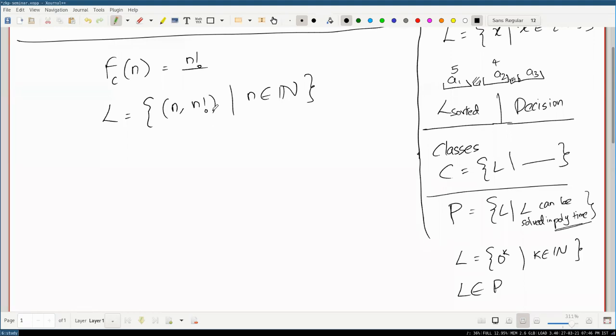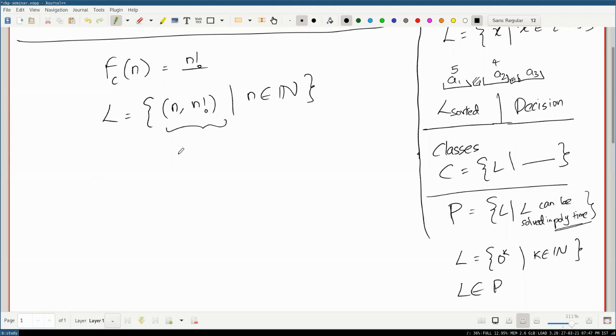Okay, it's not linear. You can come up with hacks to make sure it becomes linear, because the time is computed in terms of the length of the entire string, and the length of this entire string is going to be the length of n plus the length of n factorial. Actually, this is not polynomial time. This is going to be exponential, no? Well, the length will grow exponentially.